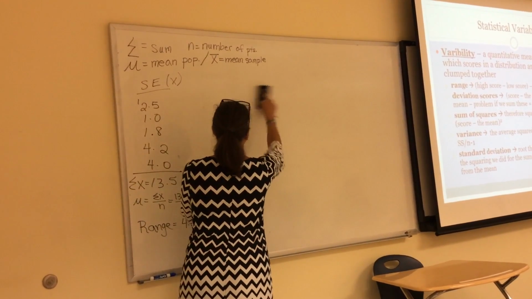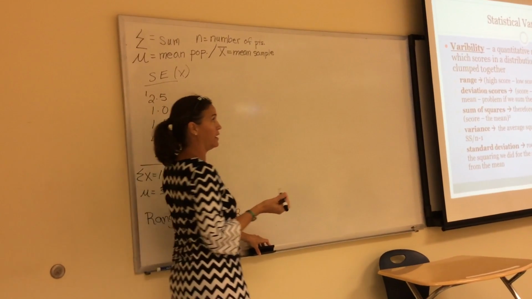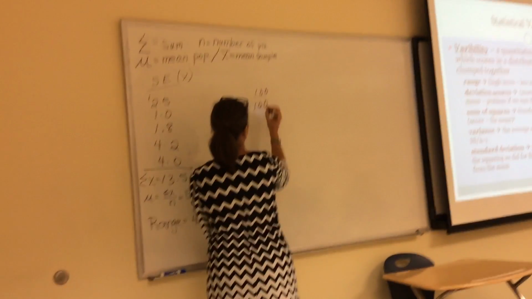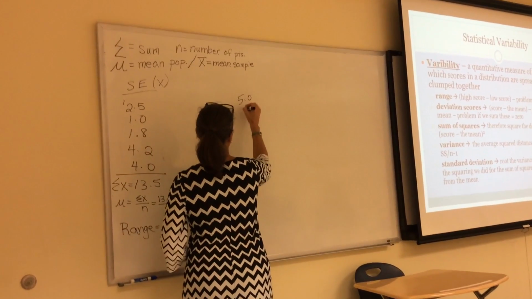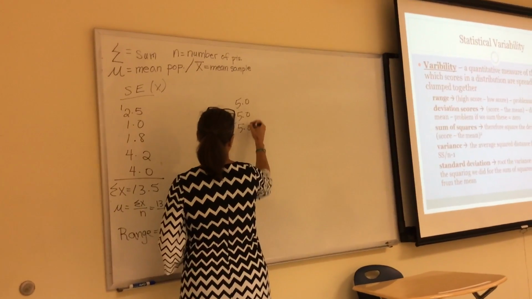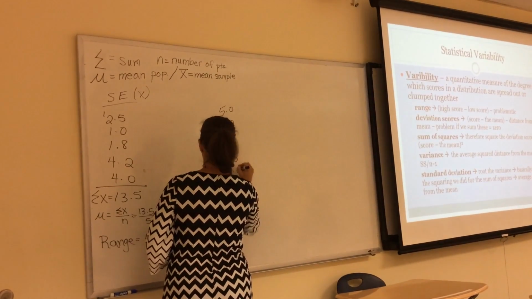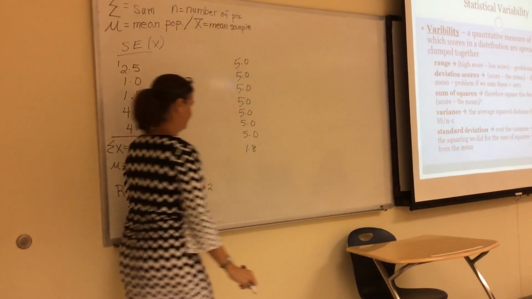So the range sometimes has problems. For example, you could have a distribution like this. Let's say we're still doing self-esteem. We've got a 5.0, a 5.0, a 5.0, a 5.0, a 5.0, and a 1.8.